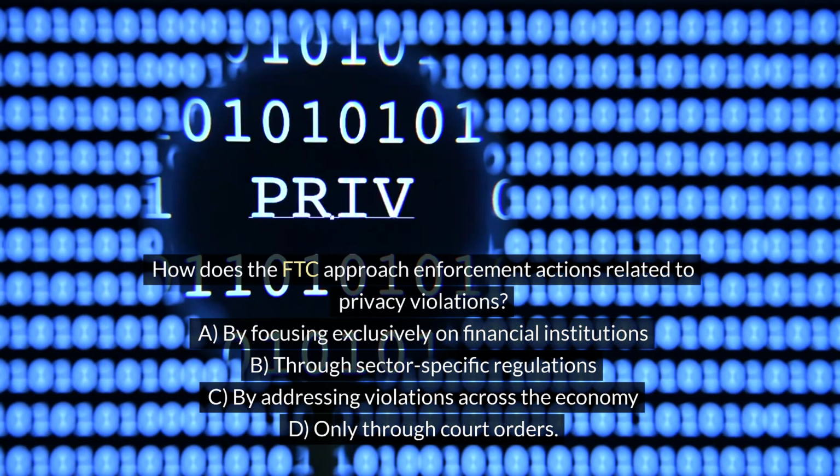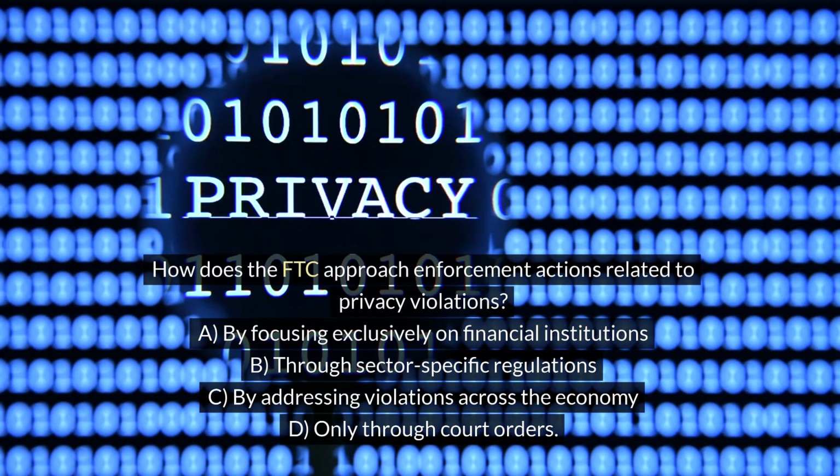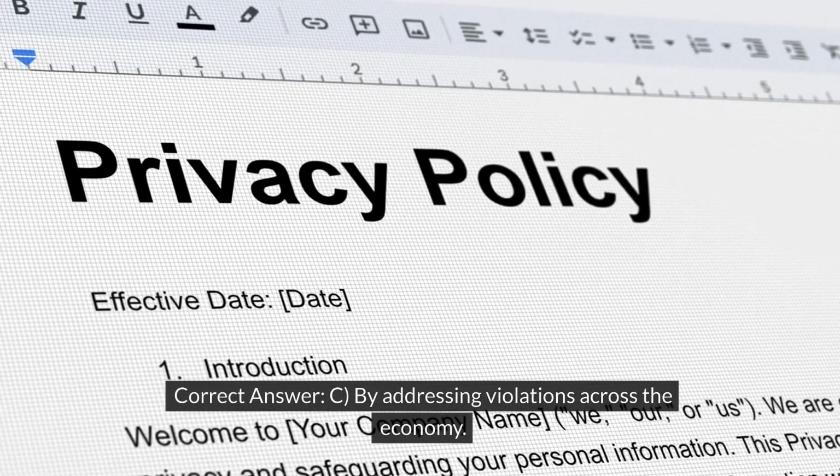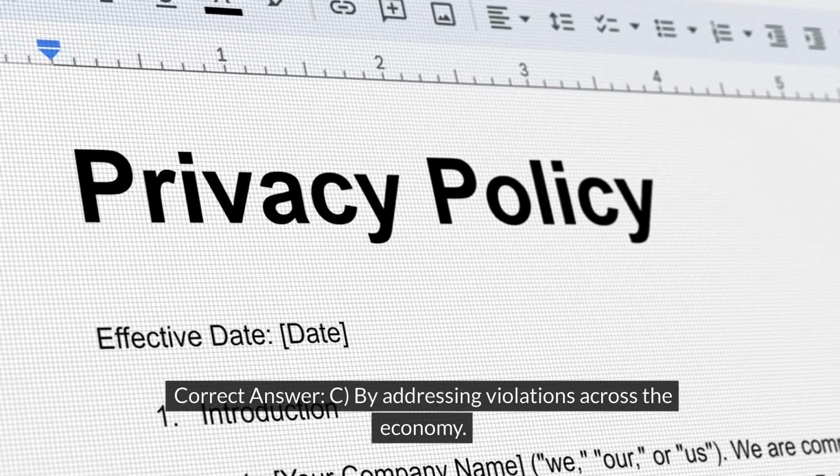How does the FTC approach enforcement actions related to privacy violations? A. By focusing exclusively on financial institutions. B. Through sector-specific regulations. C. By addressing violations across the economy. D. Only through court orders. Correct answer: C. By addressing violations across the economy.